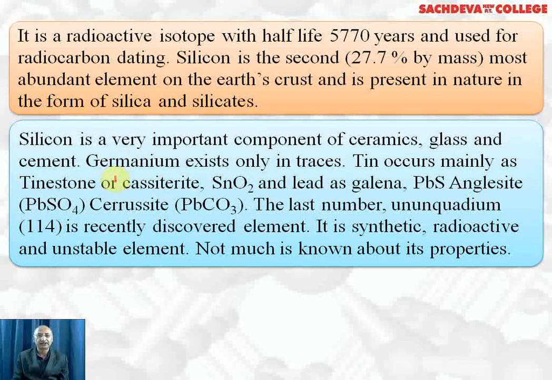Germanium exists only in traces. Tin occurs mainly as tin stone or cassiterite, SnO2. Lead occurs as galena PbS, anglesite PbSO4, cerussite PbCO3.